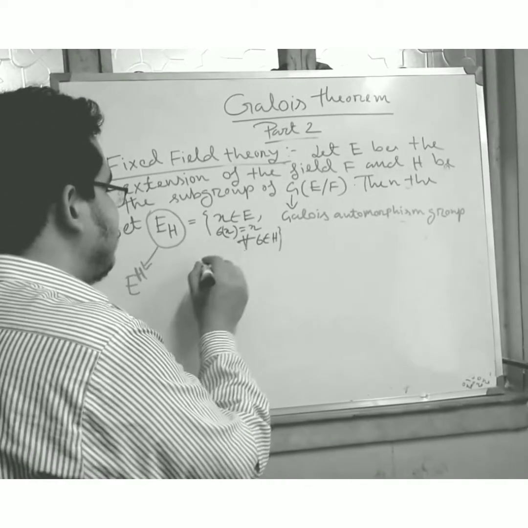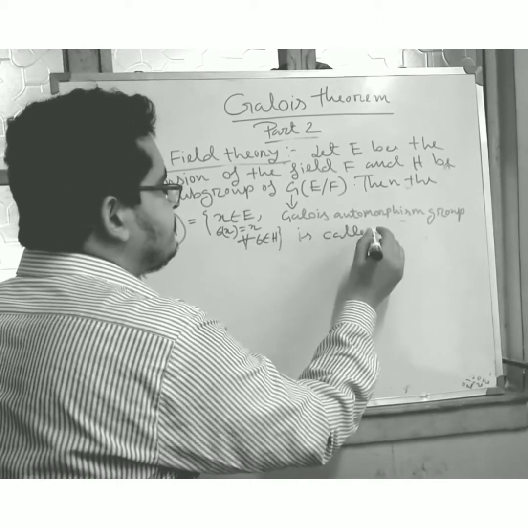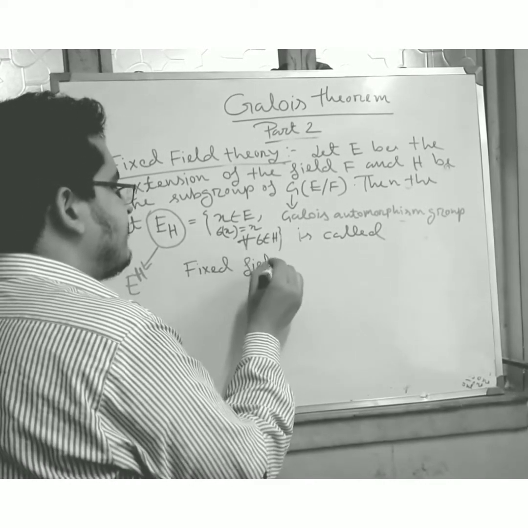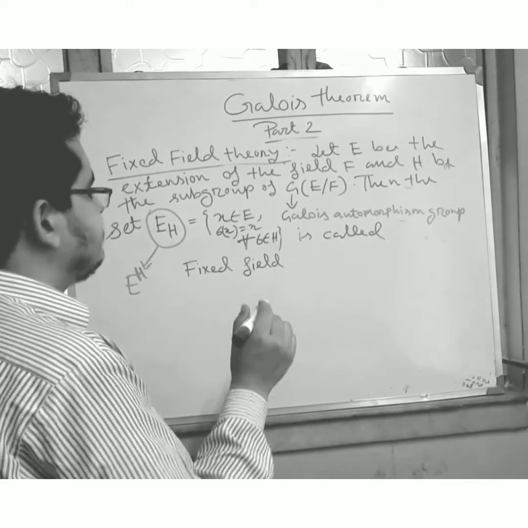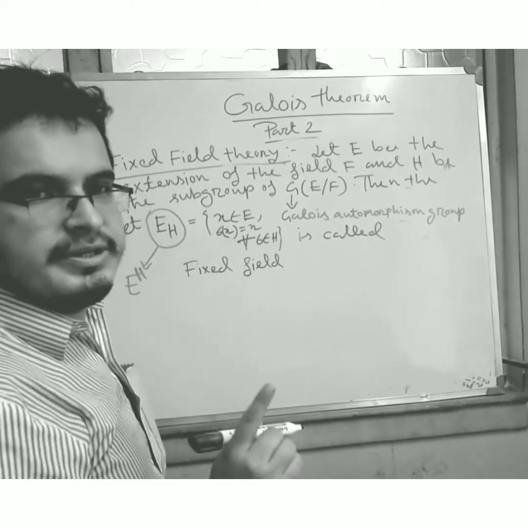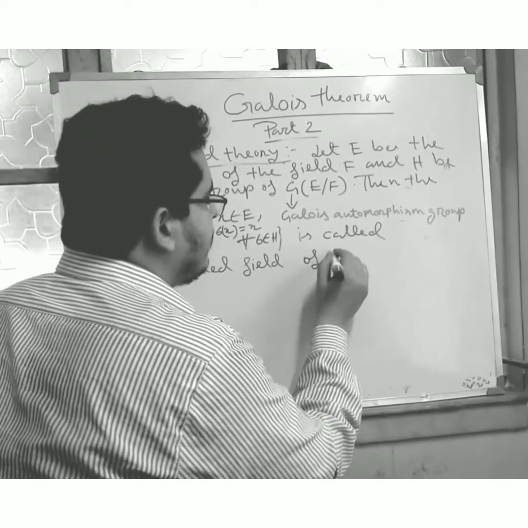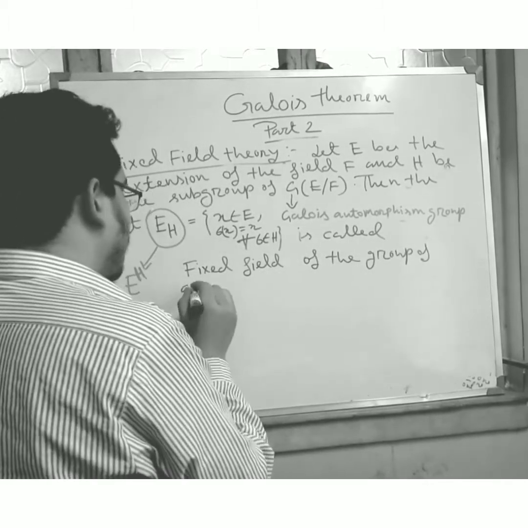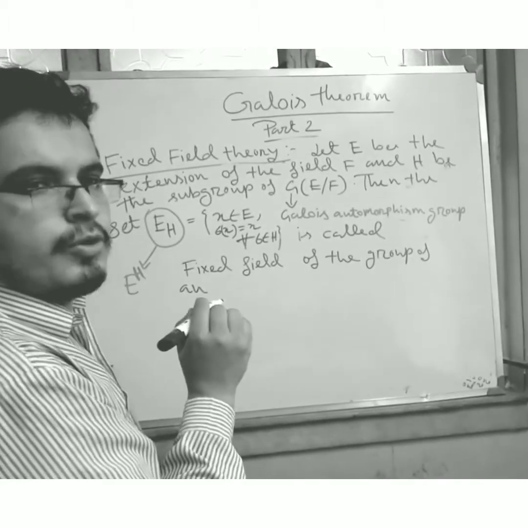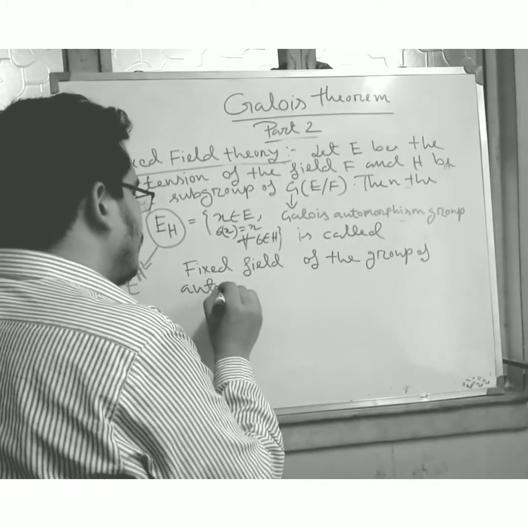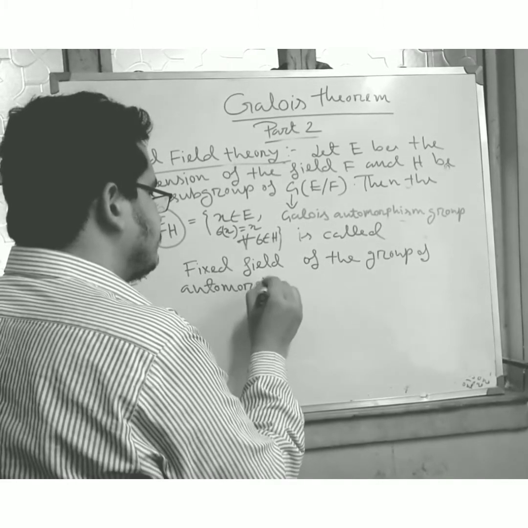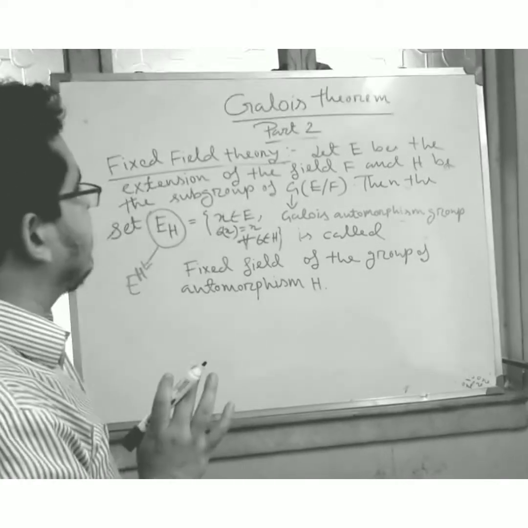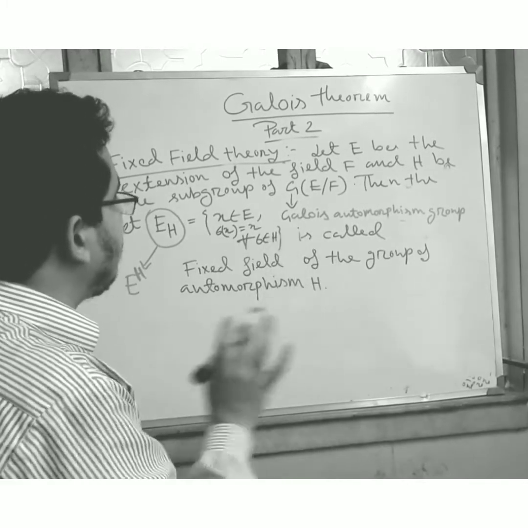So friends, this E_H is called the fixed field of the group of automorphisms H. I think that I can clear this concept. Means E_H is called the fixed field of the group of automorphisms H.